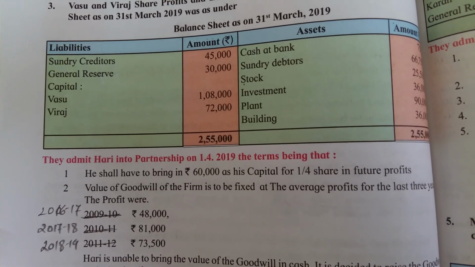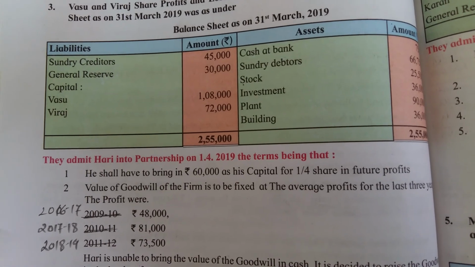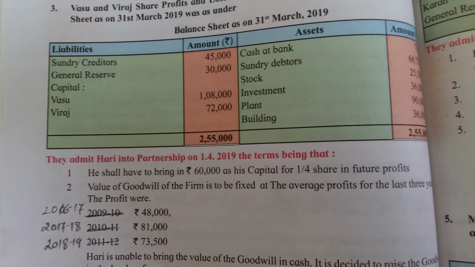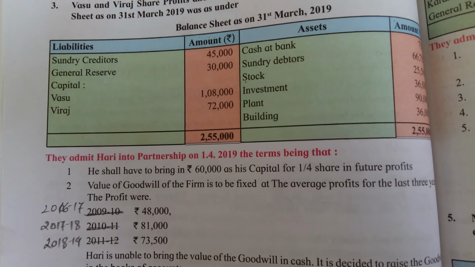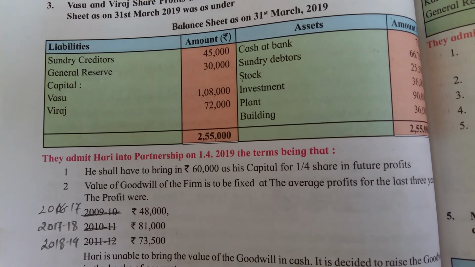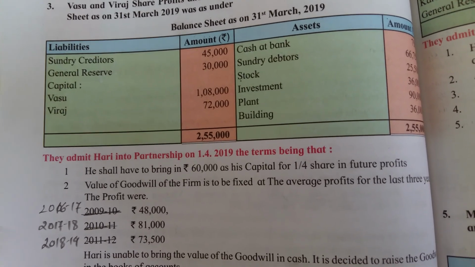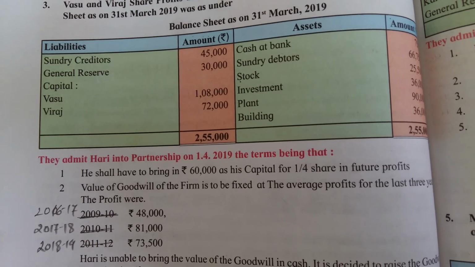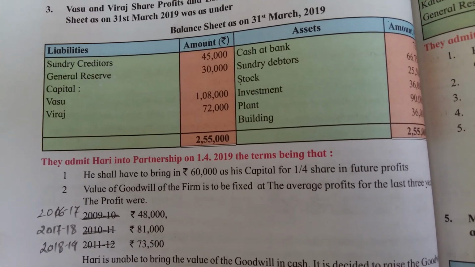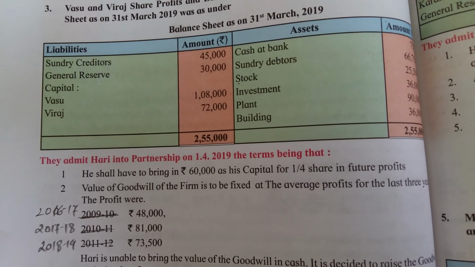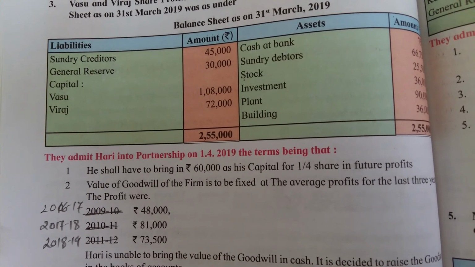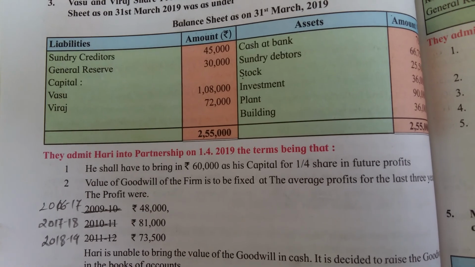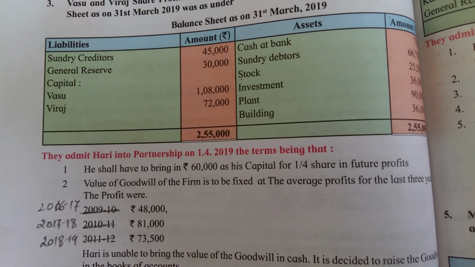Value of the goodwill of the firm is to be fixed at the average profit for the last 3 years. It means they have not given the goodwill amount ready in the question. The goodwill is to be calculated on the average profit method, and for that they have given the last 3 years' profit. See that there is a printing mistake in your textbook, the years 11-12, 10-11, 9-10 are given.